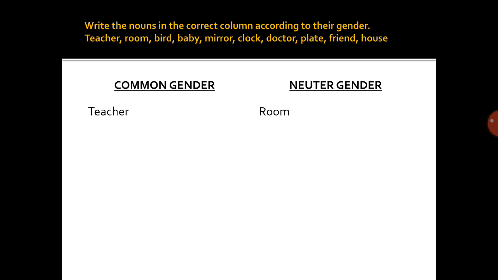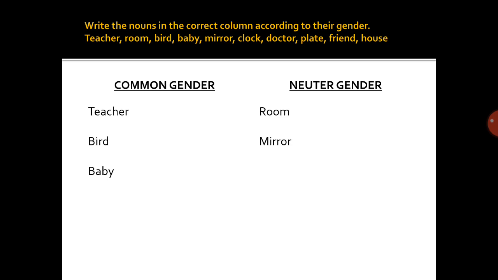Bird. Yes, bird is living thing. So, it will come under common gender. Then, fourth is baby. Baby can be a girl also or a boy also. And baby is a living thing. So it will come under common gender. Mirror. Mirror is an object and it is a non-living thing also. So it will come under neuter gender.